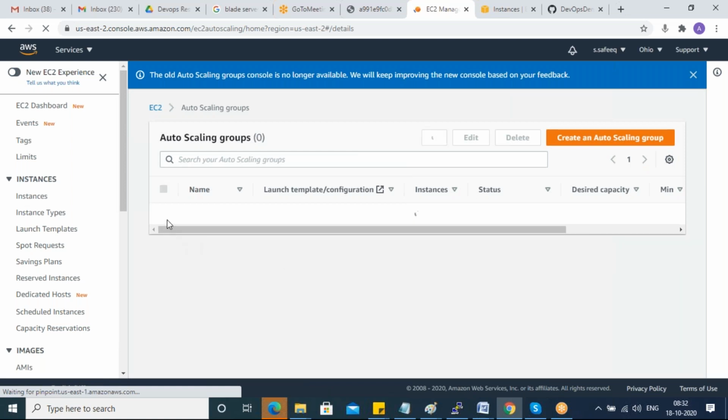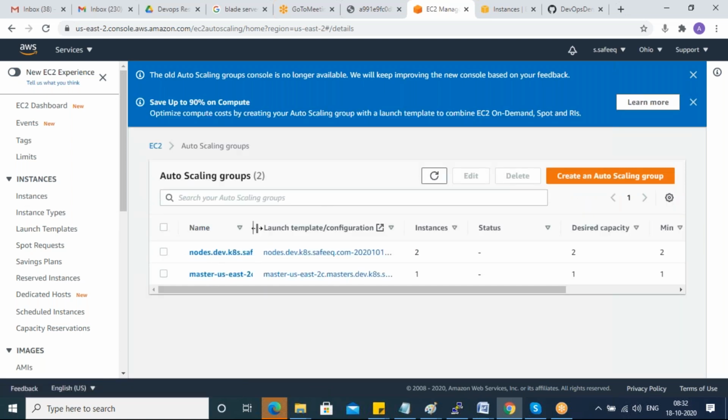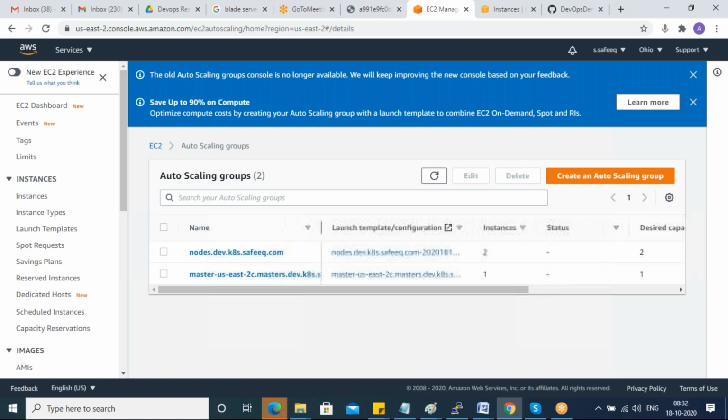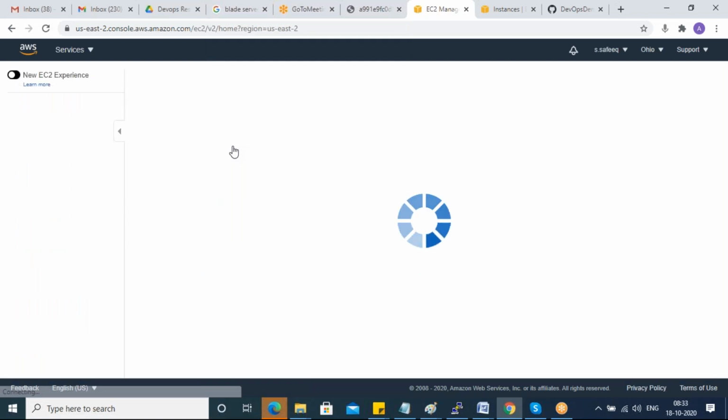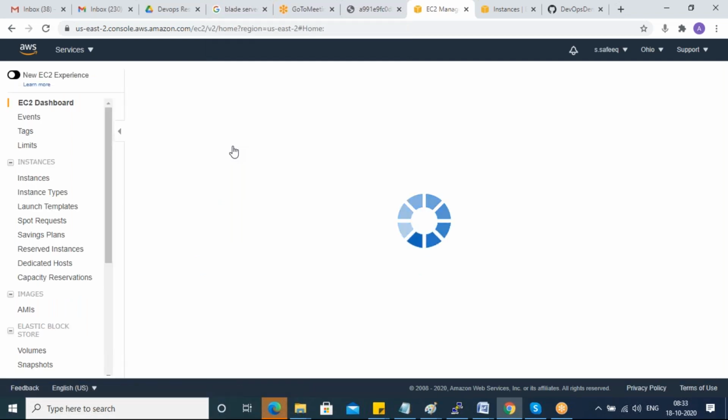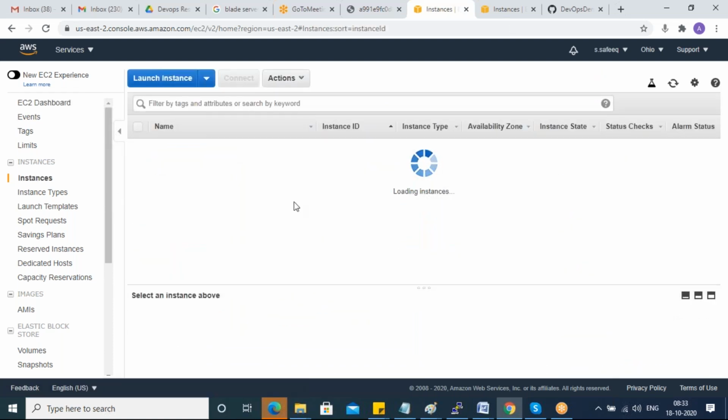See here, I haven't created this auto scaling; automatically it was created for your master. So it will always maintain two nodes at any cost, and one master. If you delete them, automatically it will launch one more server. This is one of the high availability concepts, guys. So wait for some time. Make sure that from tomorrow onwards, we'll go with kops only. Keep it ready, guys. Don't say others will share.